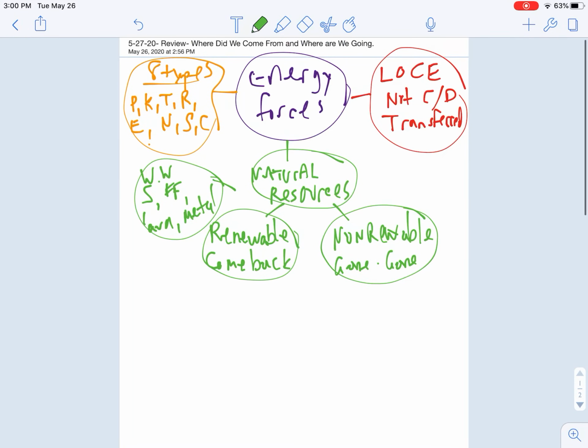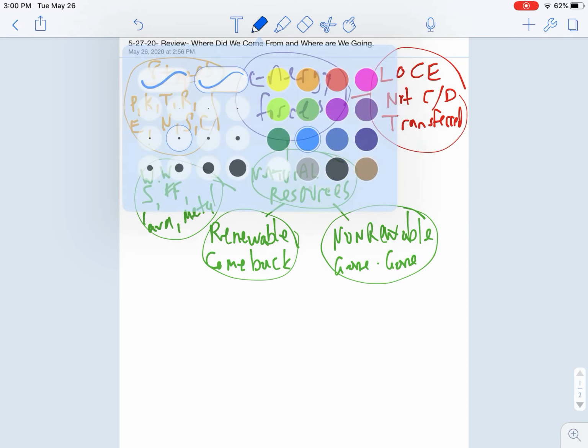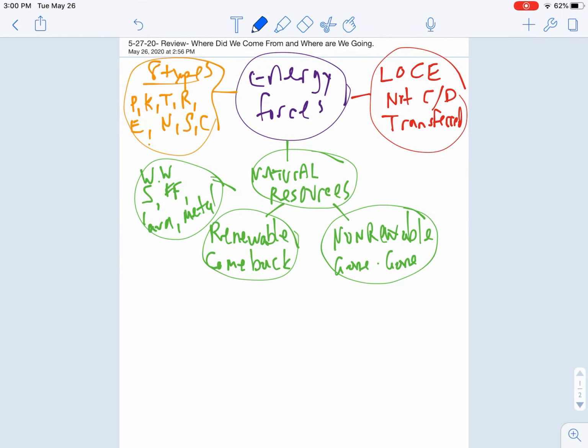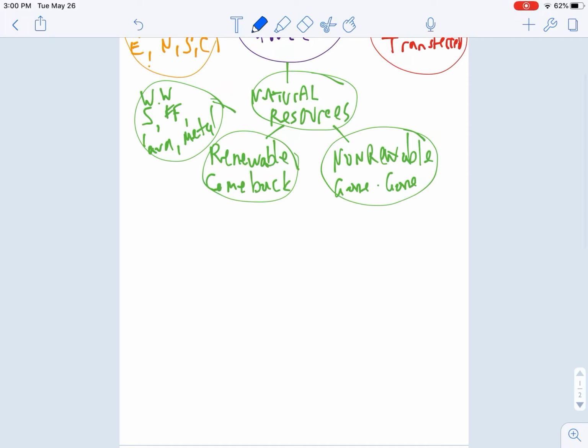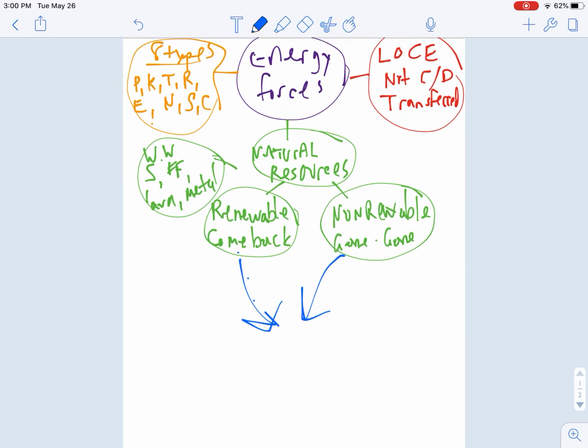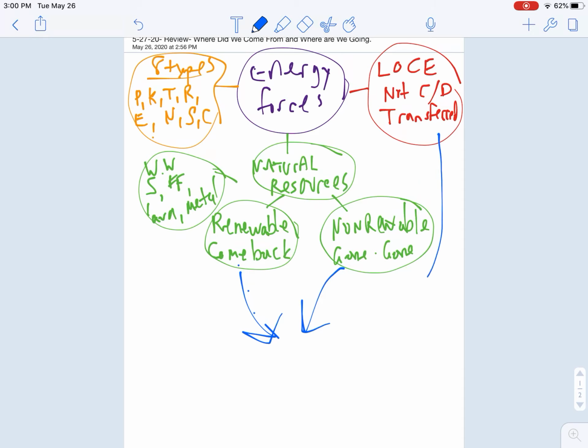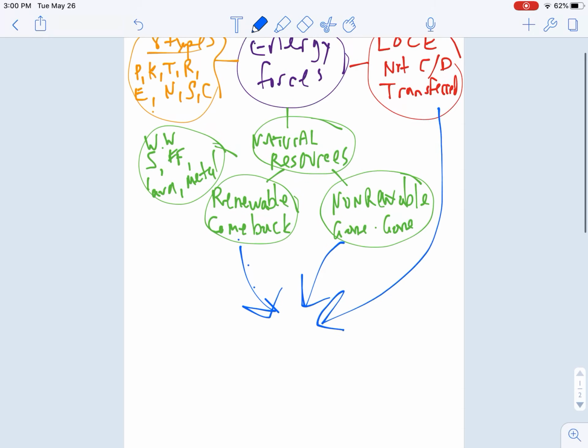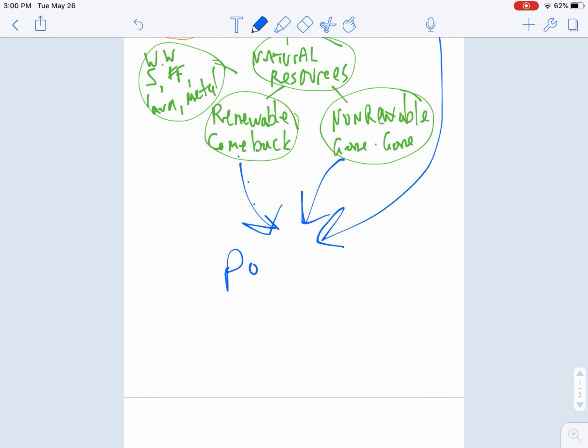And then the cool thing starts. Man has figured out a way to use these natural resources in order to create energy. And so what does he do? He takes these renewable or non-renewable natural resources, and he puts them together with the law of conservation of energy into what we call a power plant.